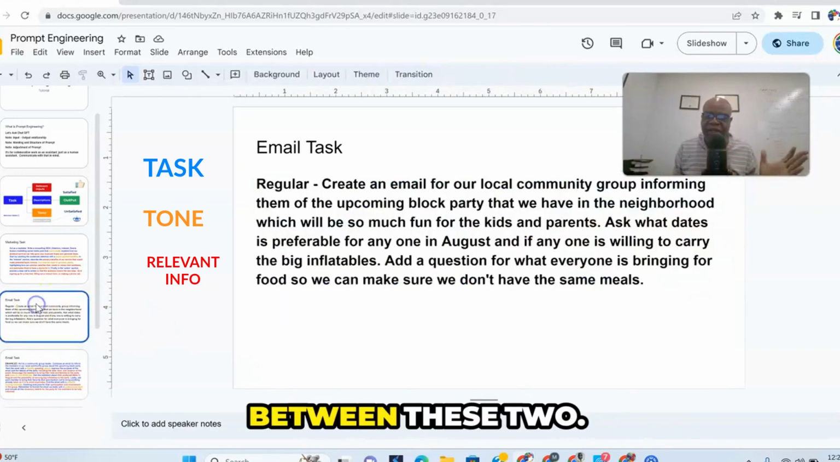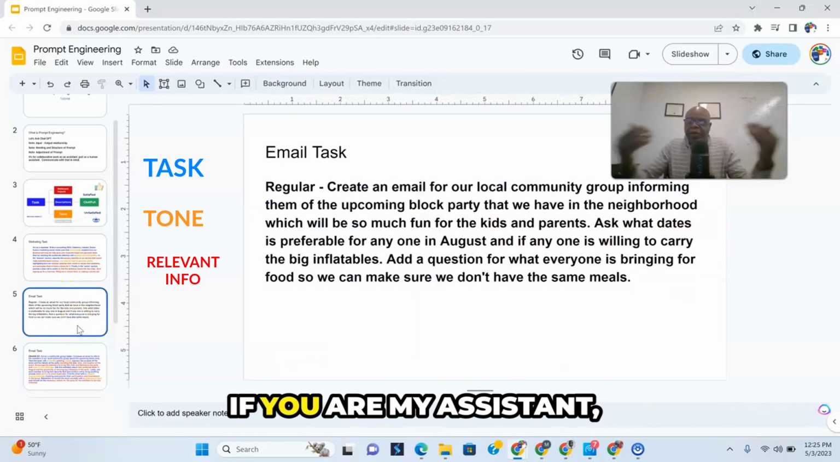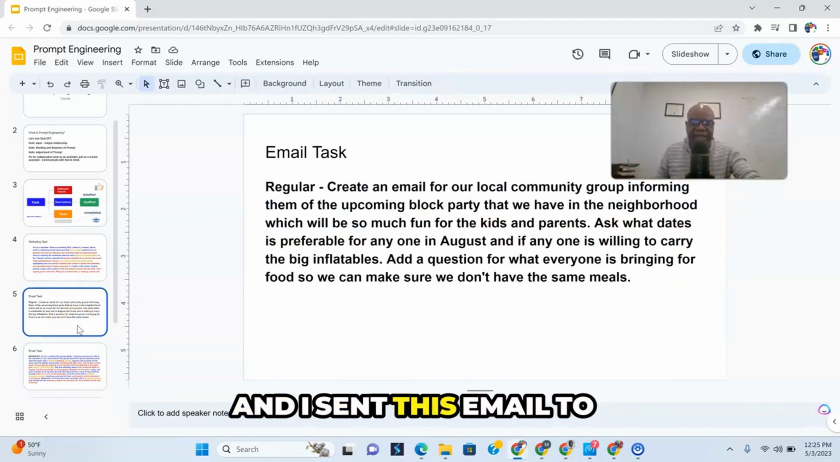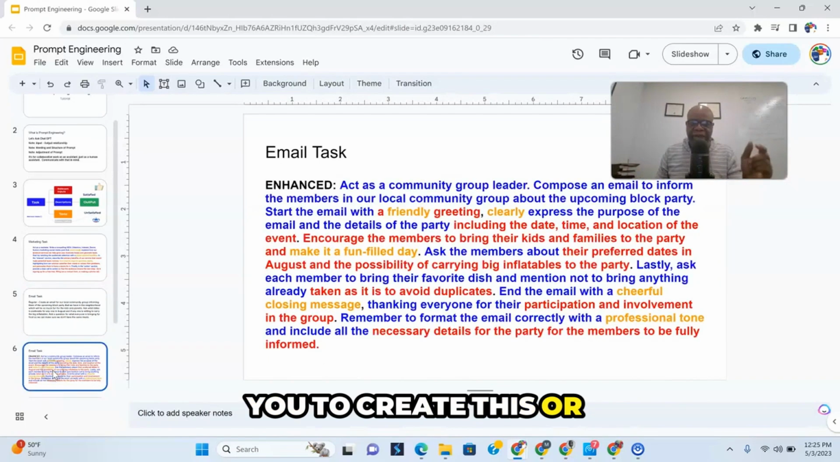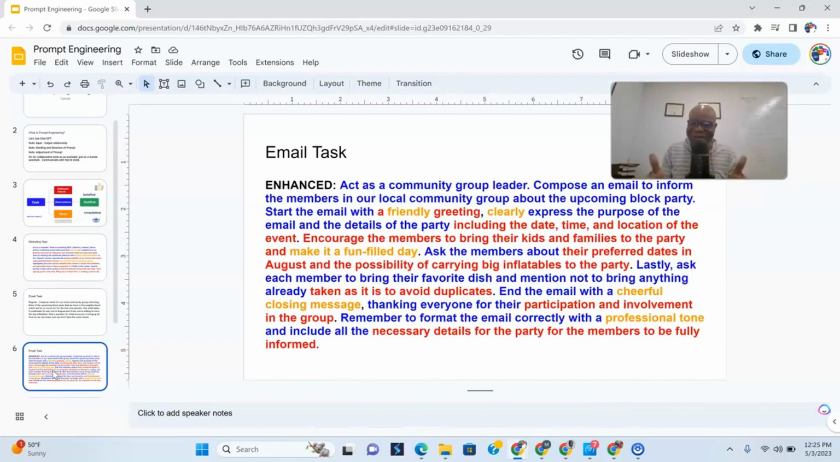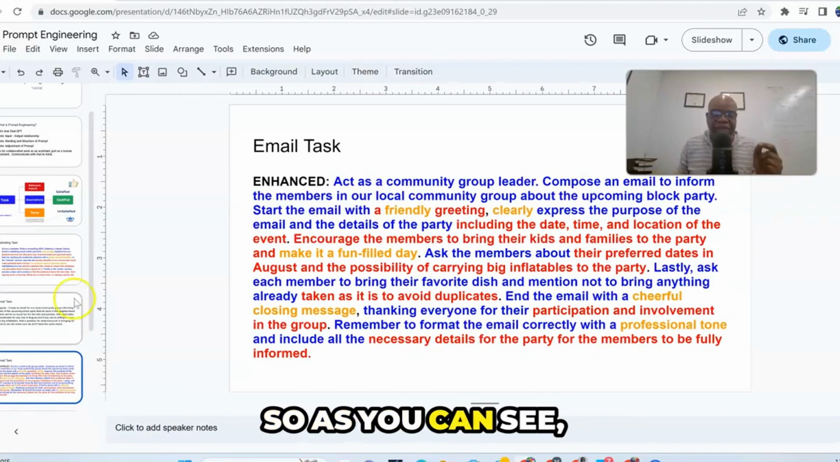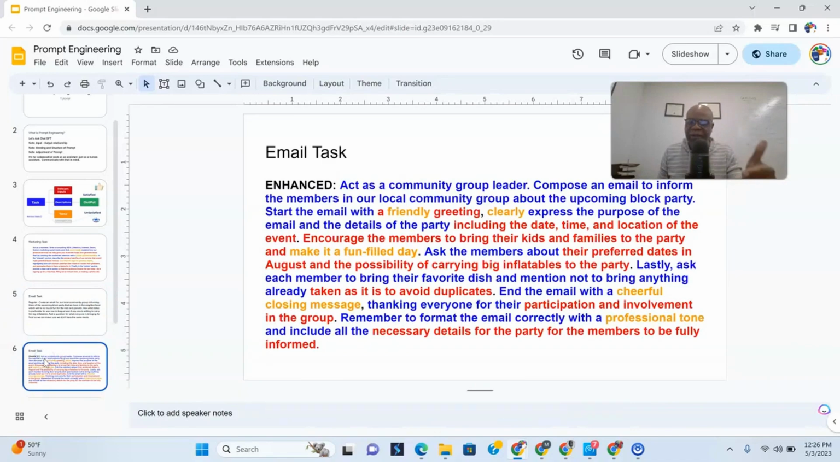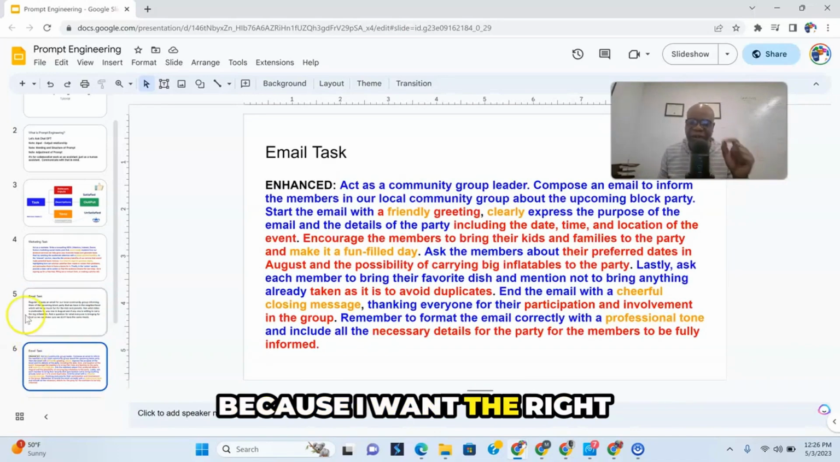Look at the difference between these two. Now, if you were my assistant, you don't need to be an AI tool right now. If you were my assistant and I sent this email to you to create this or this, which one would you prefer? Which one would you prefer? So as you can see, the regular one doesn't even go in the AI tool. The enhanced one is what goes in the AI tool because I want the right output.